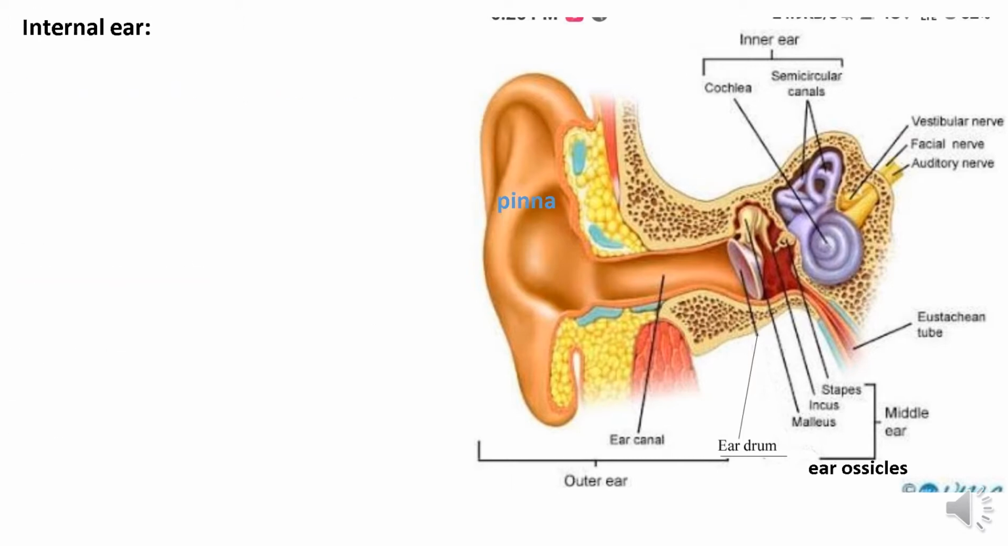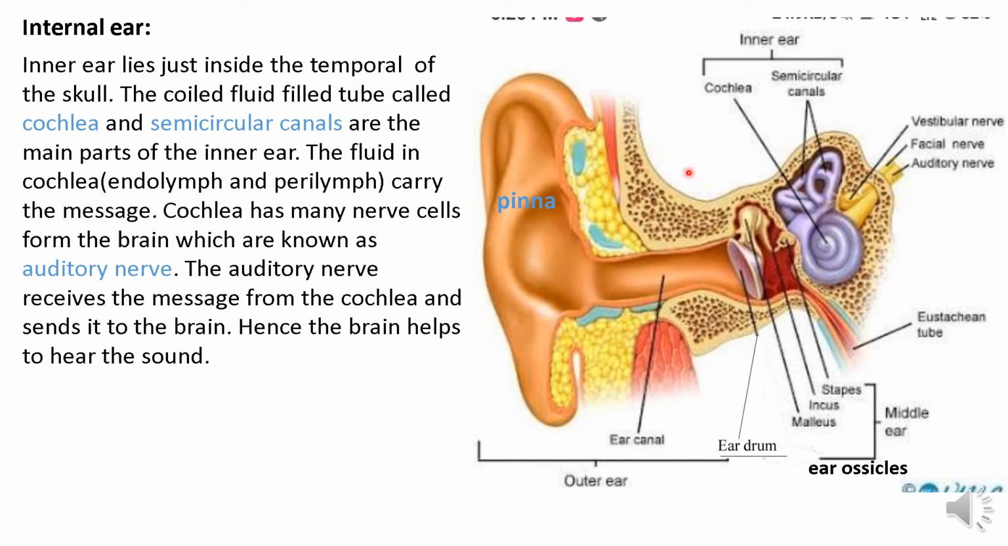Now the inner ear. The inner ear lies in the temporal bone of the skull. The temporal is the bone present on both the left and right sides below the skull. The coiled fluid-filled tube called the cochlea and the semicircular canals are the main parts of this inner ear.